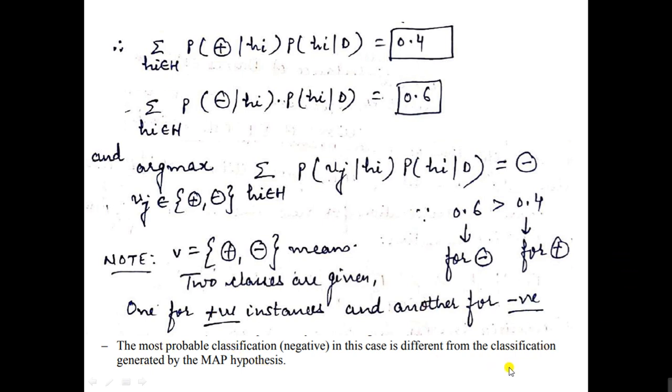Different from the MAP hypothesis means initially we took the maximum hypothesis H1, which is positive, calculated using the MAP hypothesis. But for this classification we are getting a negative one, right? So this is our Bayes optimal classifier, how to classify it.